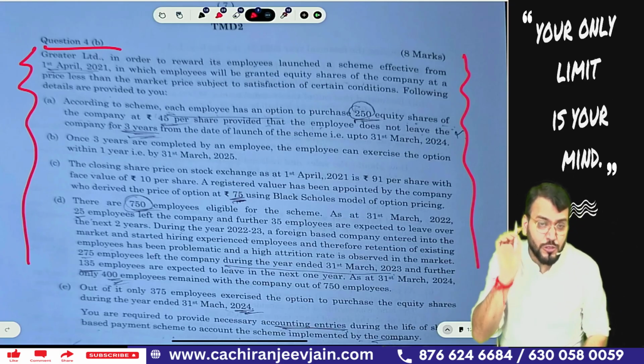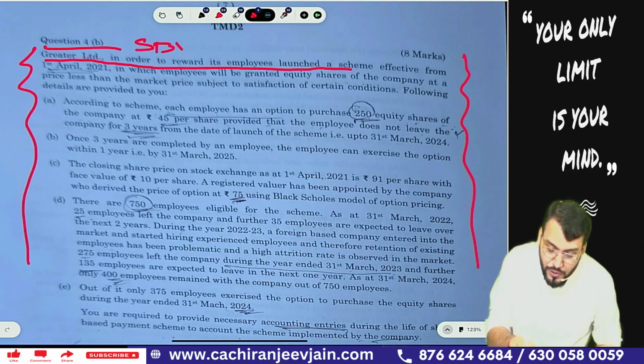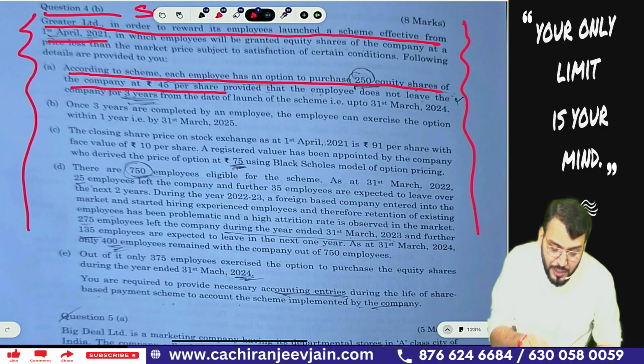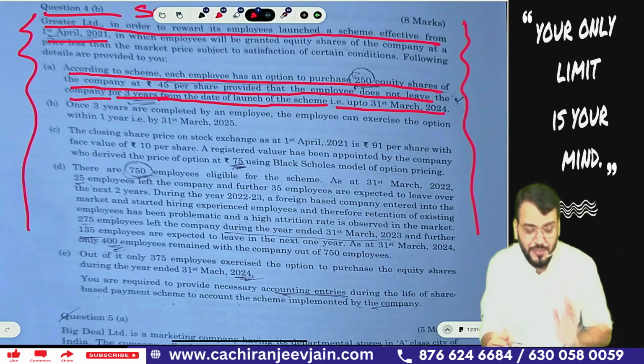What mistake have most of the students made? The question was very easy. It is a question related to share-based payment. Greater Limited, in order to reward its employees, launches a scheme effective from 1st April 2021. You can read. It is an equity settled share-based payment. According to the scheme, each employee has an option to purchase 250 equity shares of the company at rupees 45 per share, provided the employee does not leave the company for 3 years from the date of launch of the scheme up to 31st March 2024, means 3 years is the vesting period.